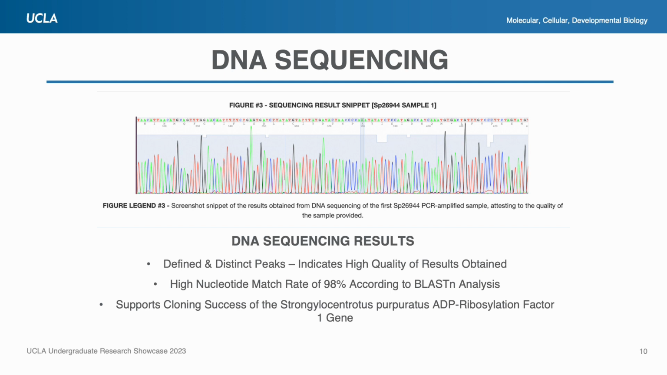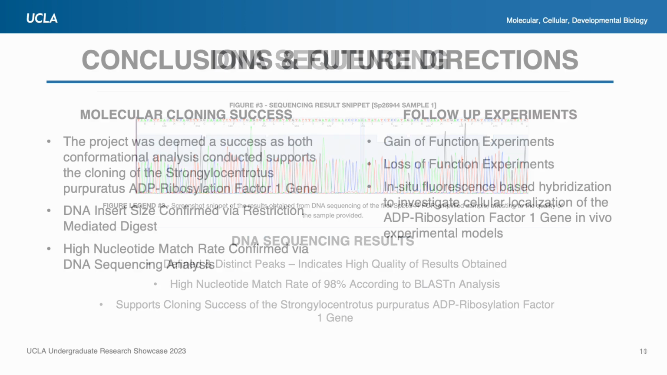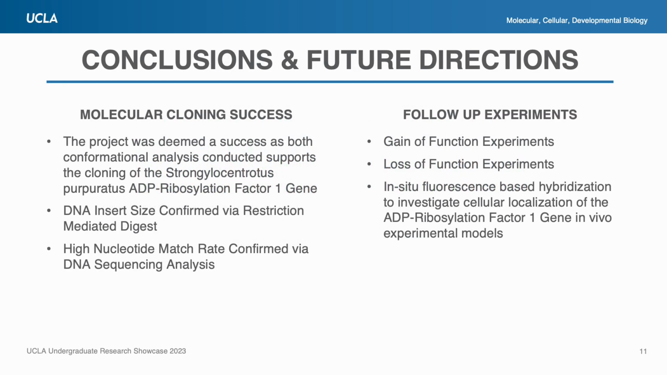Unfortunately, the SP-GATA-E control gene sample was mistakenly identified and instead revealed to be the ADP-ribosylation factor 1 gene replicate, but this does not impact the conclusion whatsoever, as it was mostly employed as a troubleshooting tool throughout the entire molecular cloning process. Overall, the molecular cloning of the ADP-ribosylation factor 1 gene was considered a success and confirmed independently through a restriction-mediated digest along with a more informative DNA sequencing analysis.